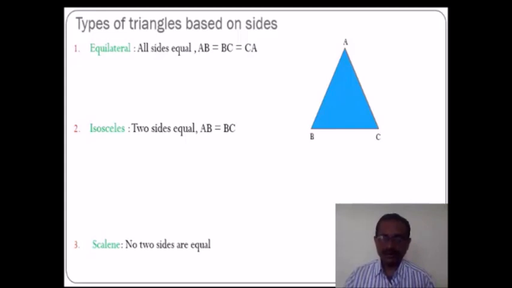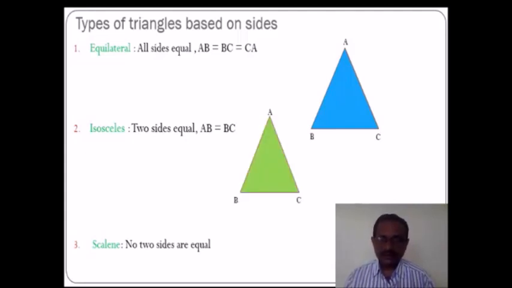In the figure given alongside, in triangle ABC, side AB, side BC and side CA are of the same length, so triangle ABC is an equilateral triangle. Now in the second figure, in the second triangle ABC, side AB and side BC are of the same length, so that means only two sides are equal, so it is an isosceles triangle. And in the third triangle ABC, no two sides are equal, it means that it is a scalene triangle.